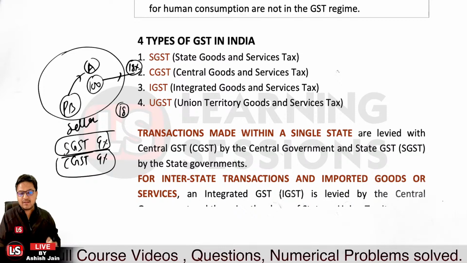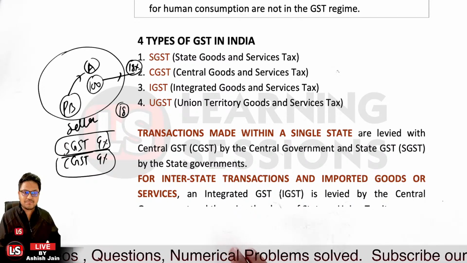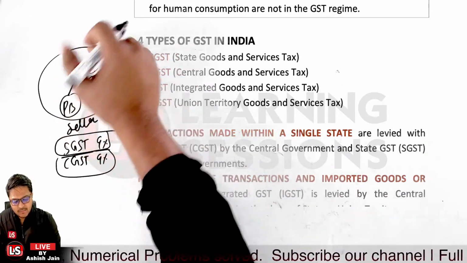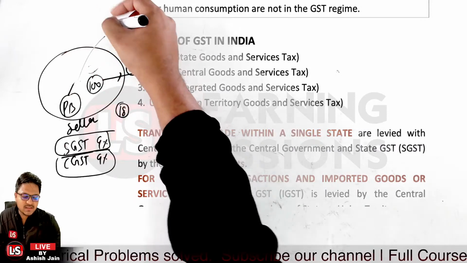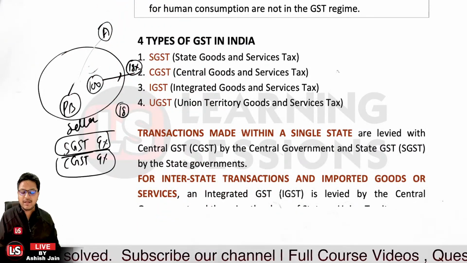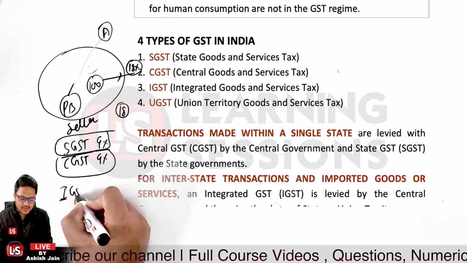But when there is an interstate transaction, let's take the case that the buyer is not residing here in Punjab, but in some other state. In that particular case, what component will be there? It will be the IGST, the integrated goods and services tax.